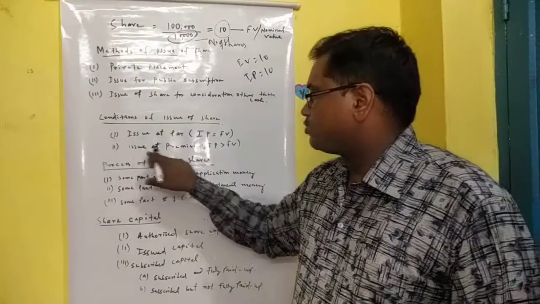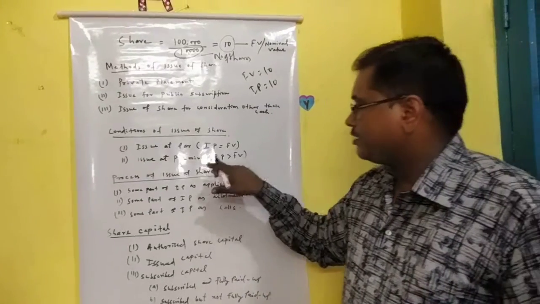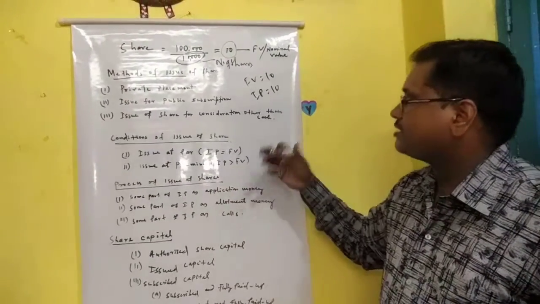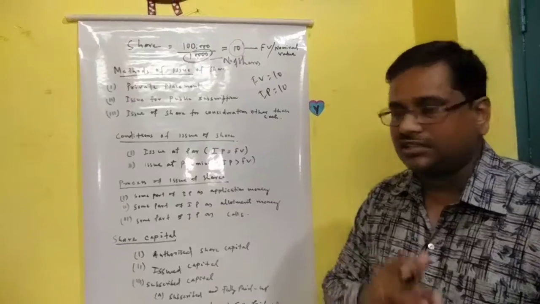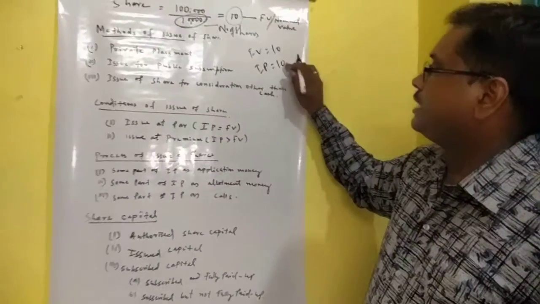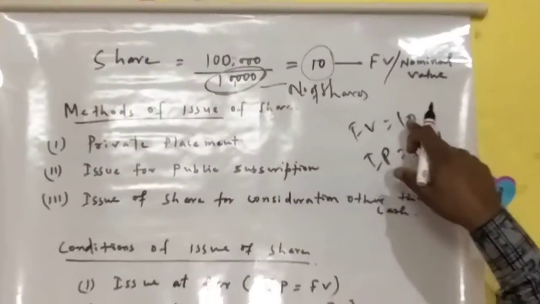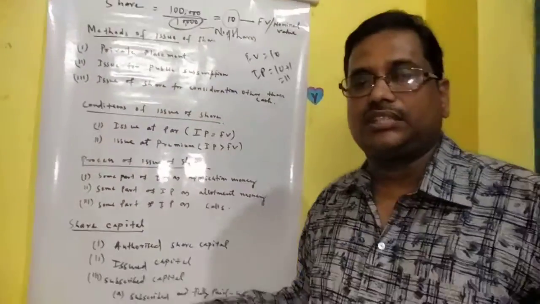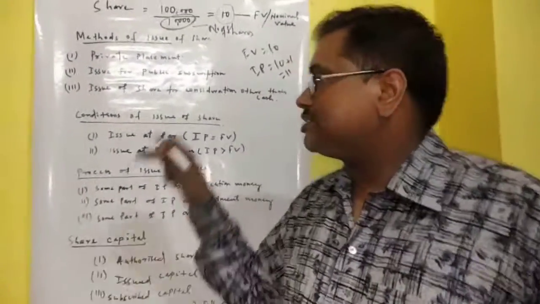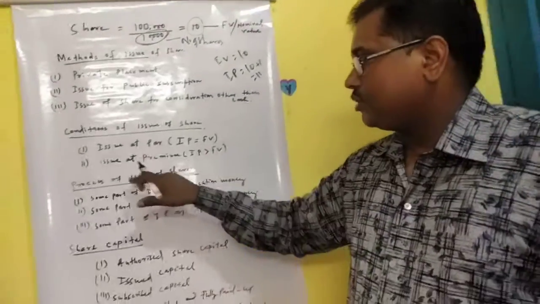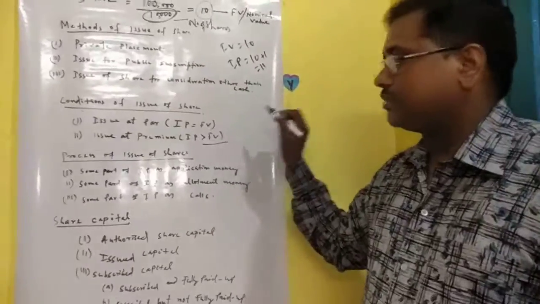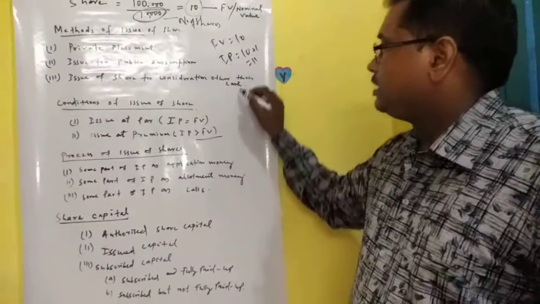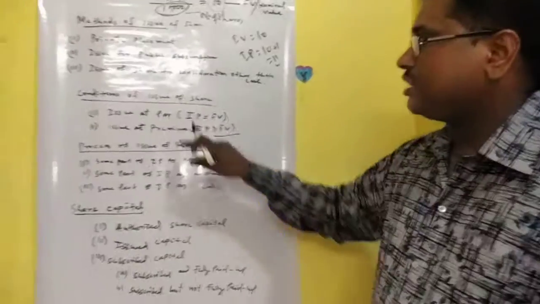The second condition is issue at premium. Issue at premium means when the issue price is more than the face value. Suppose the director of the company decides to issue it at 11. So face value was 10, issue price is 11. So 1 rupee is the premium. Here the share is issued at a premium. So when the issue price is more than its face value, it is called issue at premium. So here are 2 conditions.